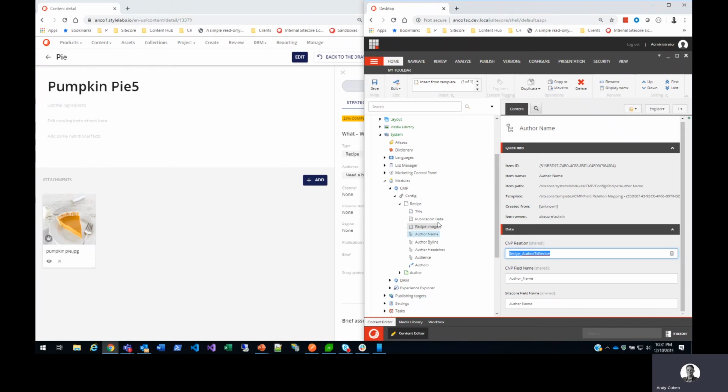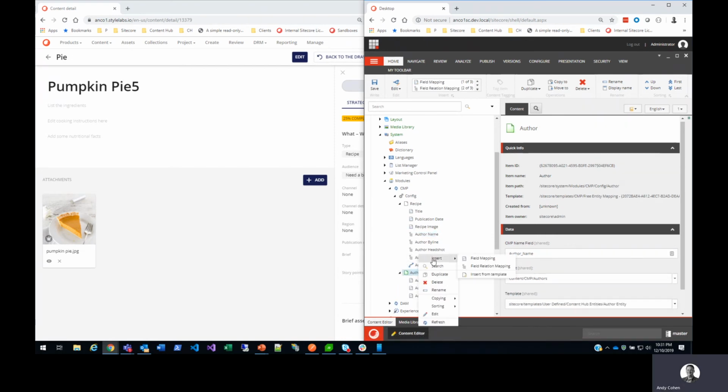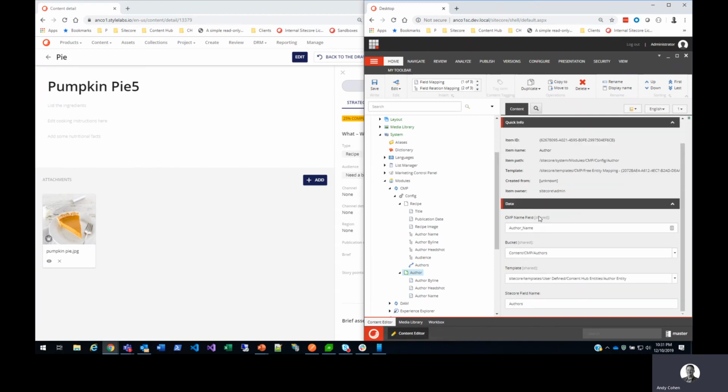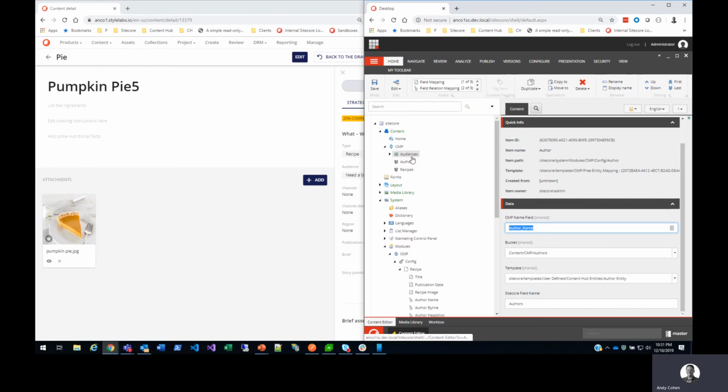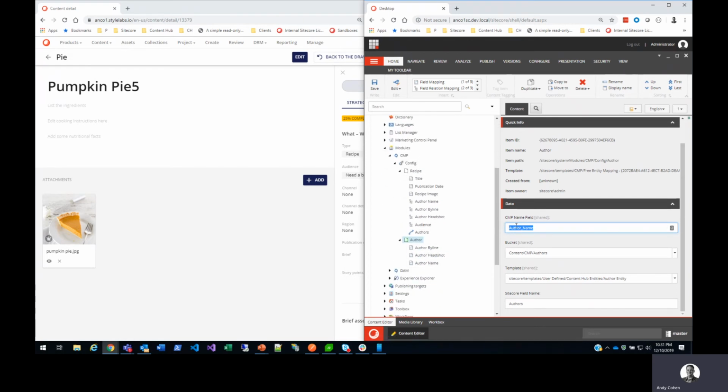The other kind of mapping that I created is an entity to entity mapping. And first, to get that to work, I created a new kind of entity mapping called free entity mapping. And a free entity mapping has the same kinds of options. It has field mapping and field relation mapping. And the definition of this free entity mapping has the name field for pulling in the related entity into the bucket. It needs a name, of course, for the Sitecore item. So it just maps to which field I wanted to create the item based off of. Then it maps back to a bucket, and then the template that it's going to use.